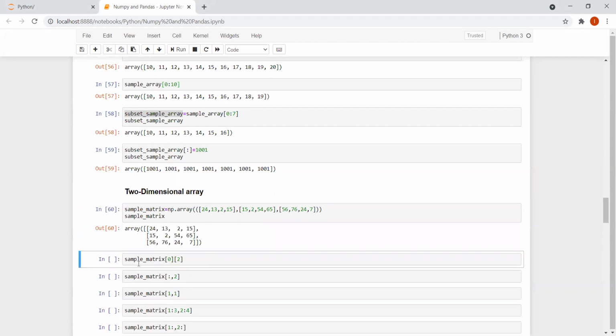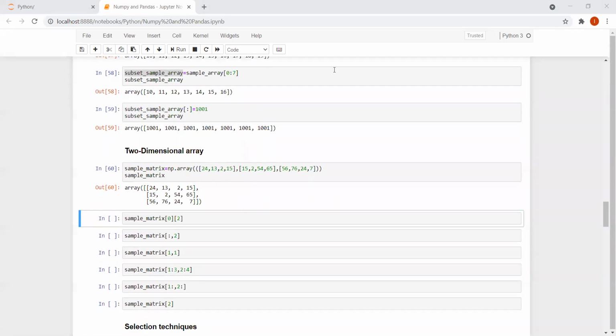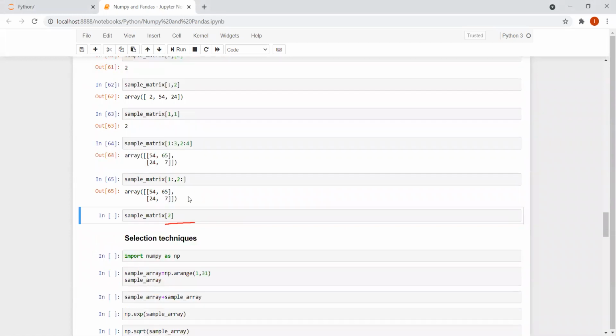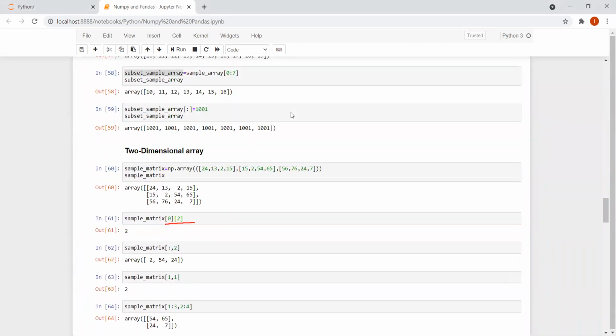The array is being created. And here I want to get sample matrix 0, 0 and 2, which I have written. So let me run this. Let me run all these cells. I'll be explaining what is happening over here now.